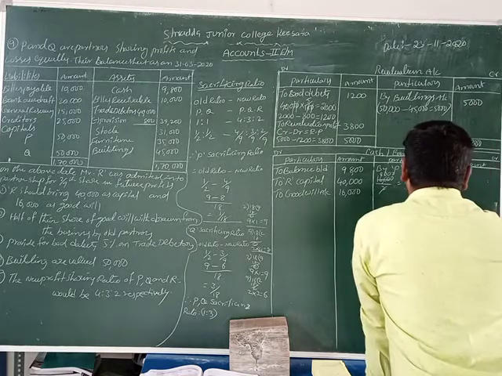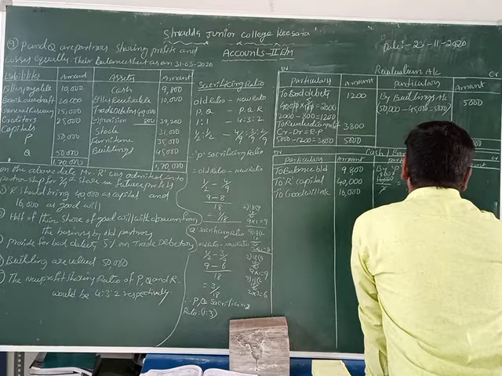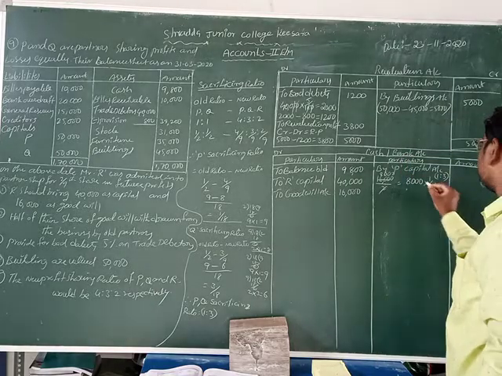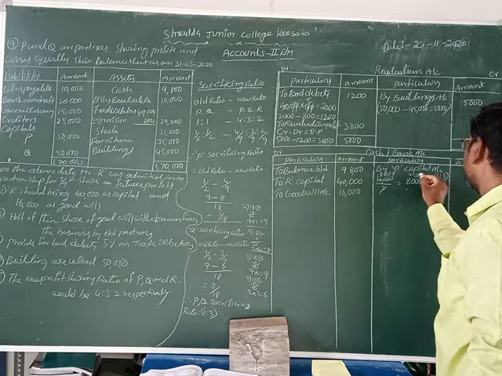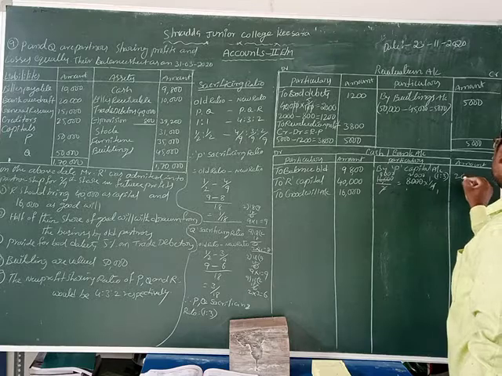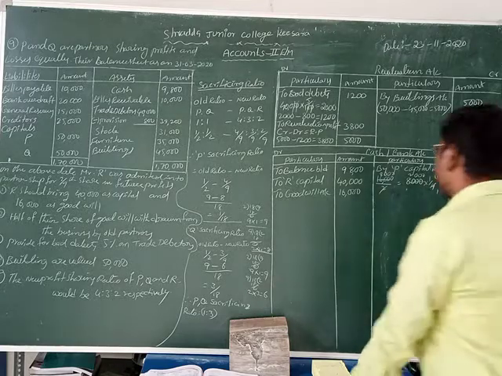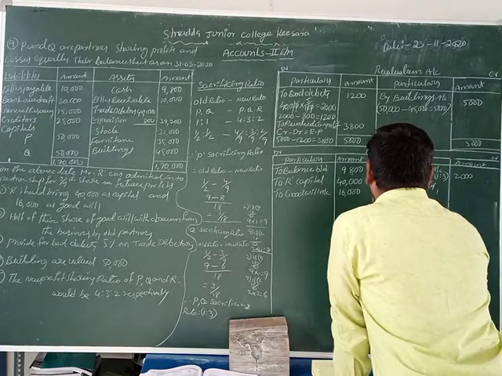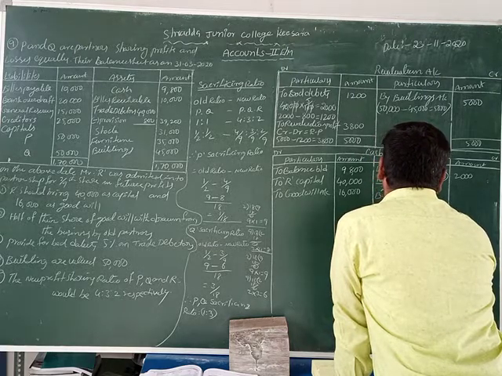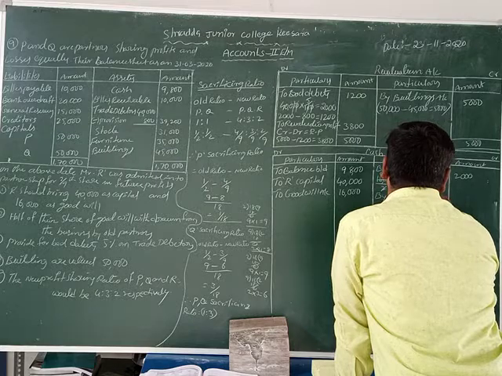Now for P, 8,000 into 1 by 4. 1 plus 3 is how much? 4 here. 4 2s are 8. What is the amount? 2 into 1, 2,000 rupees only. Now we are going to take Q's capital account.